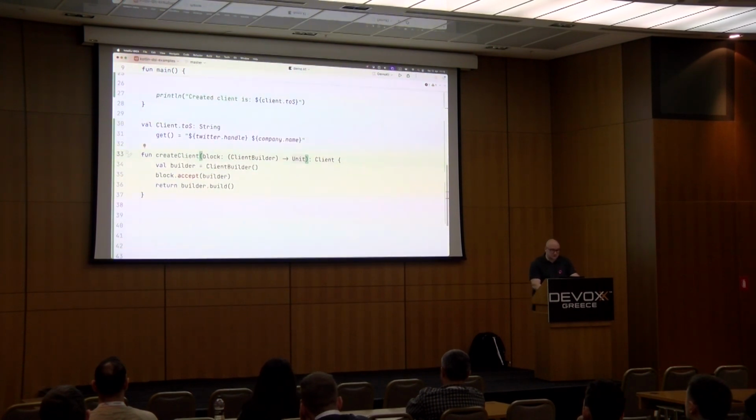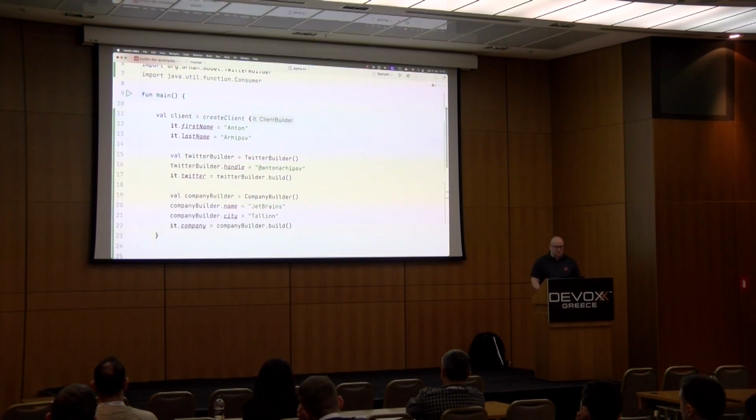So now it's the lambda that takes a client builder as a parameter and returns nothing. We don't need to call the accept method because it's a function type. It can already be called as a function, and then we use builder as a parameter. So we still have the same code as an equivalent, but without the Java type.